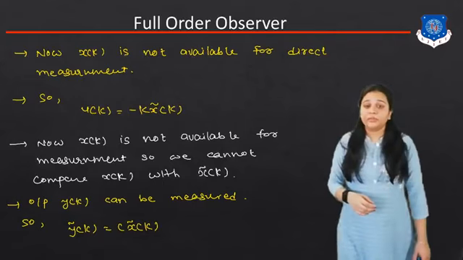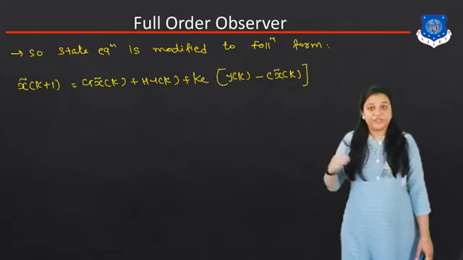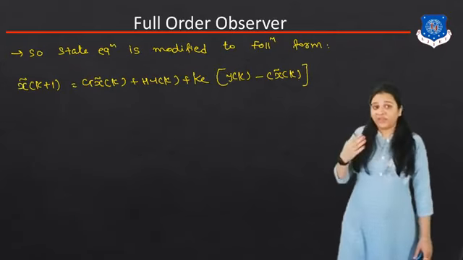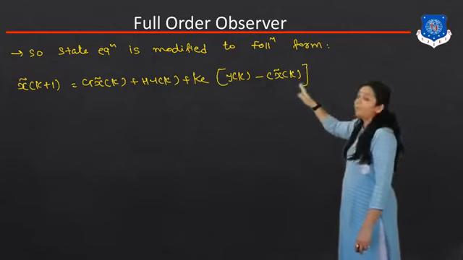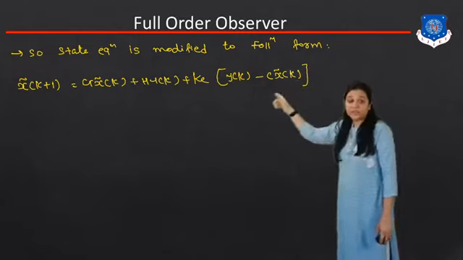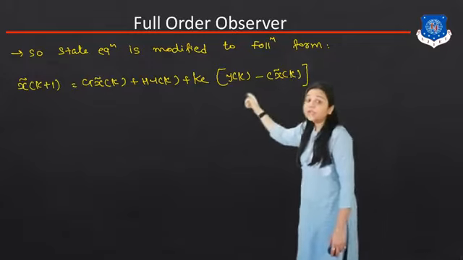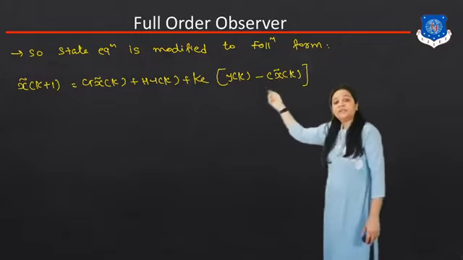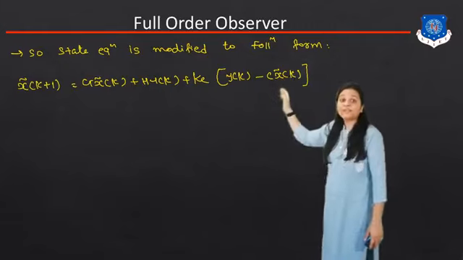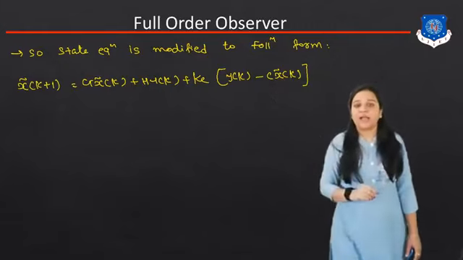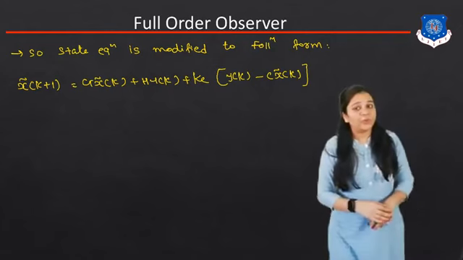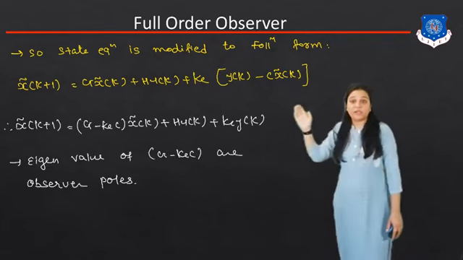Now we can write the state equation in the modification form. So we can modify x of k plus 1 into x tilde k plus 1, that is equal to g x tilde k plus h u of k plus k e times y of k minus c x tilde k. Depending upon the output equation, we can modify the state equation.